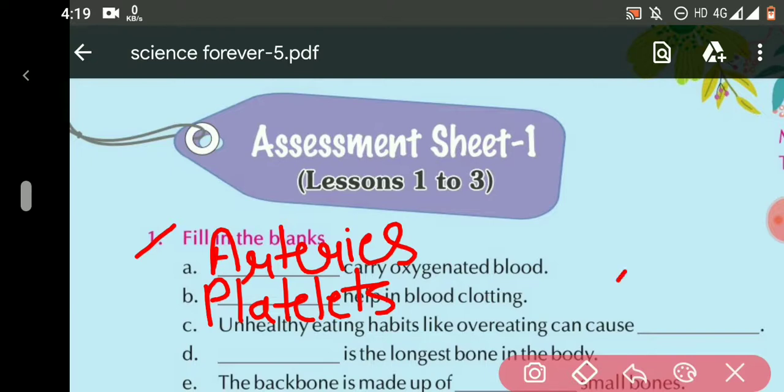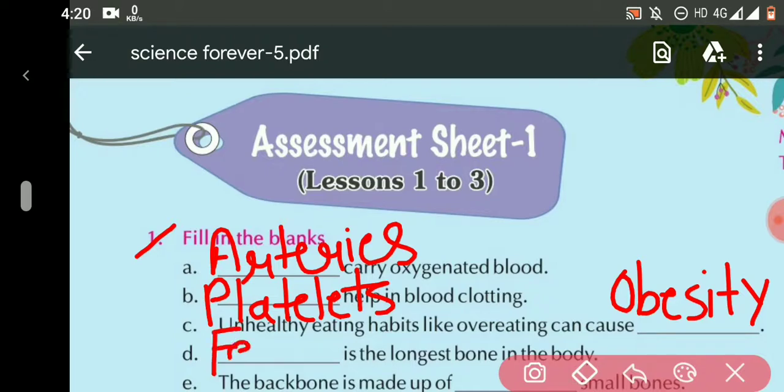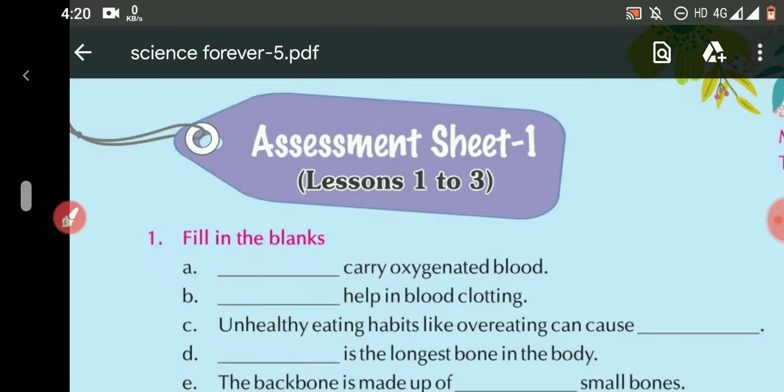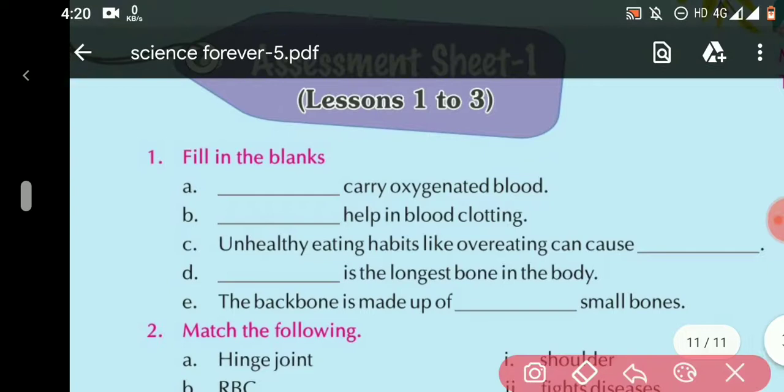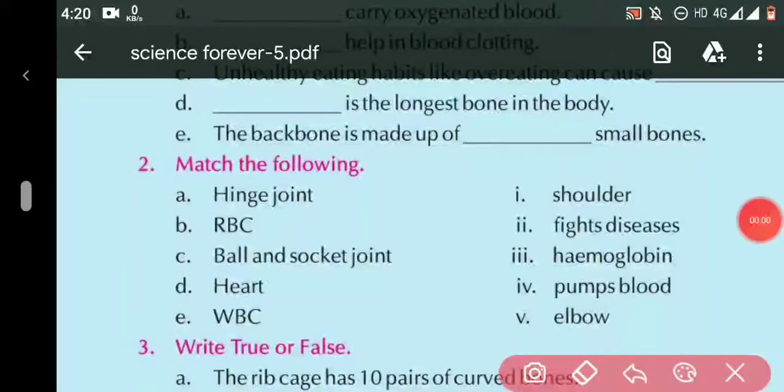The answer is obesity, O-B-E-S-I-T-Y. D part, dash is the longest bone in the body. So the answer is femur, F-E-M-U-R. E part, the backbone is made up of dash. So the answer is 33 small bones. Question number 2, match the following.